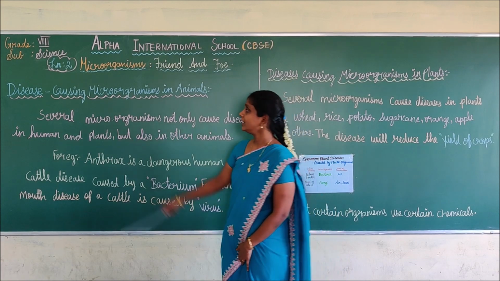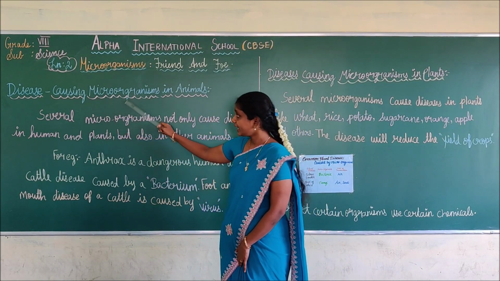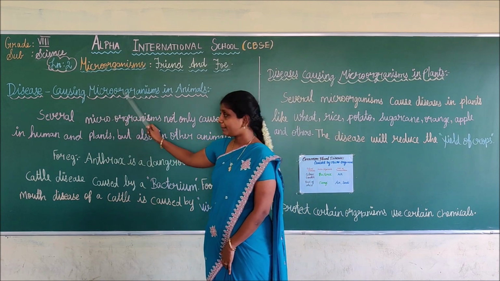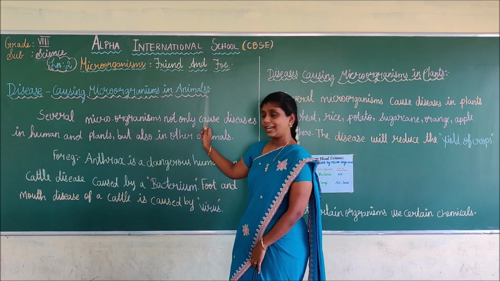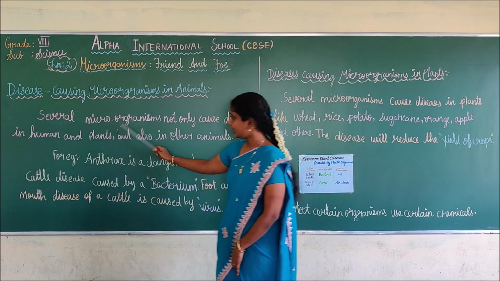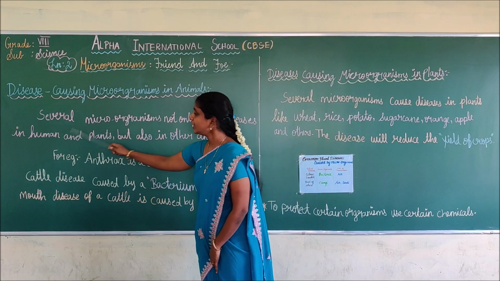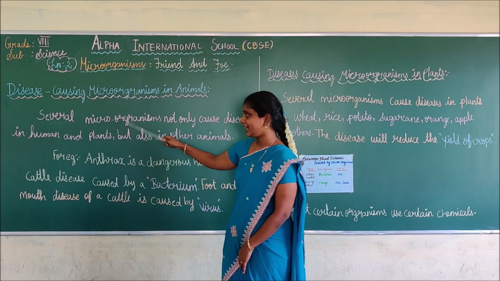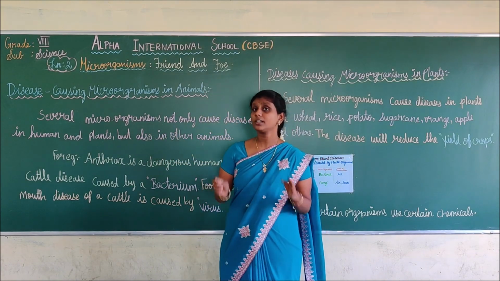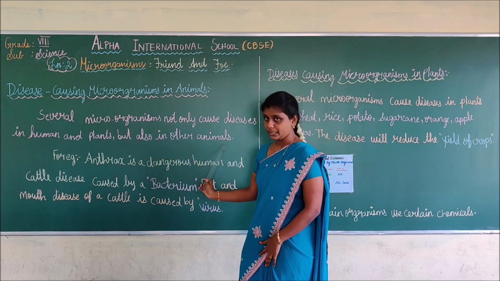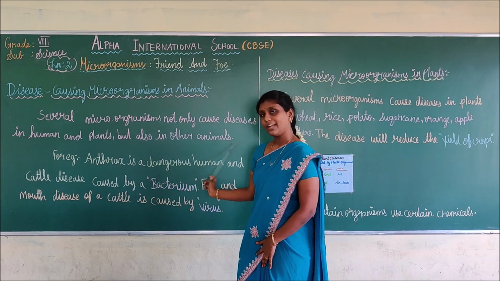Do you understand, students? These are some common human diseases caused by organisms or microorganisms. Next, we are going to see disease causing microorganisms in animals. Microorganisms not only cause disease in humans and plants, but also in animals.